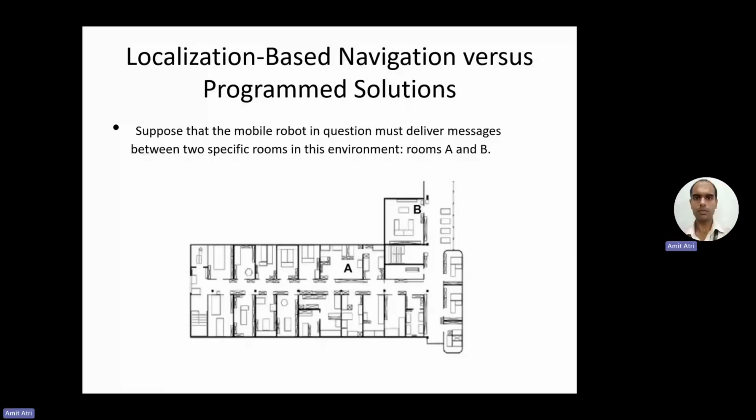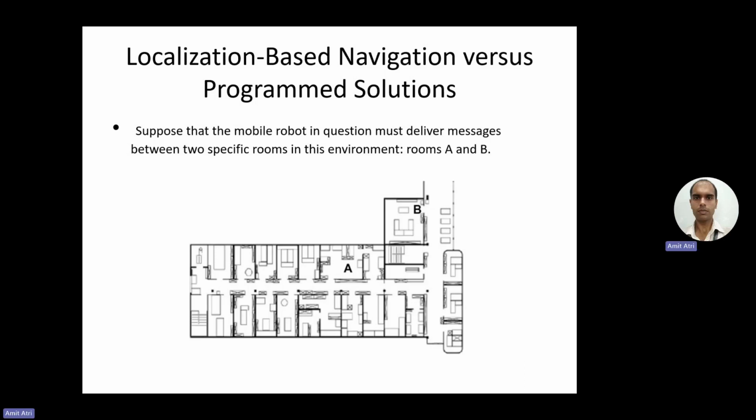Okay. Today's topic is robot localization, and under this localization, we will be discussing two types of methods: map-based and behavior-based. So now here in the diagram shown, the robot has to move from point A to point B.